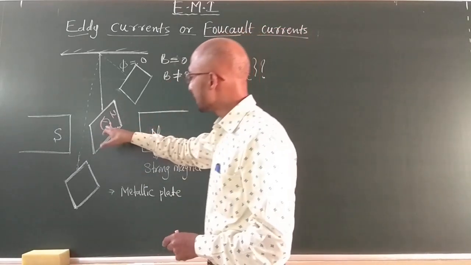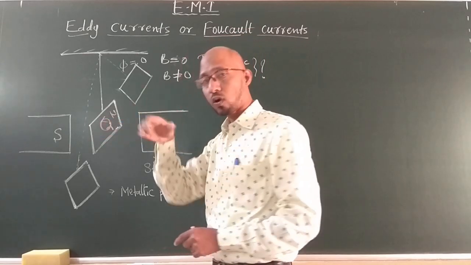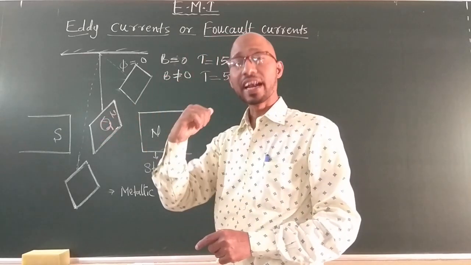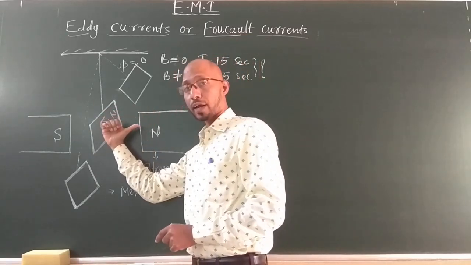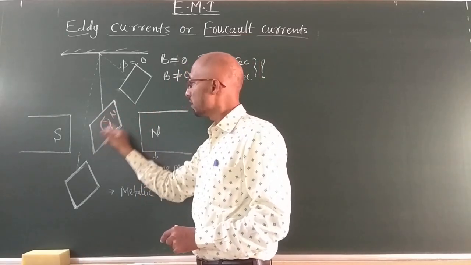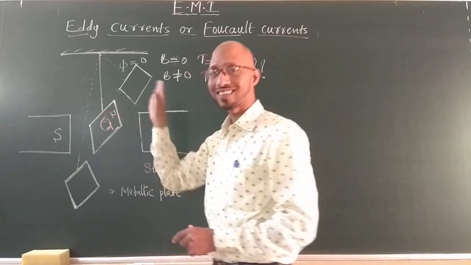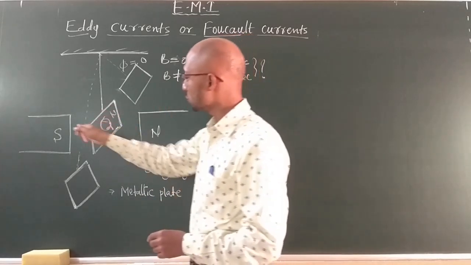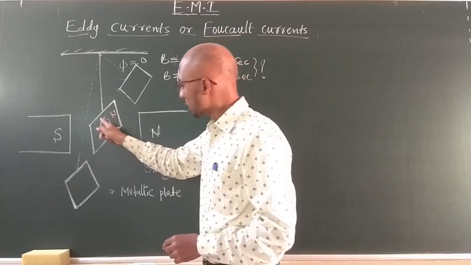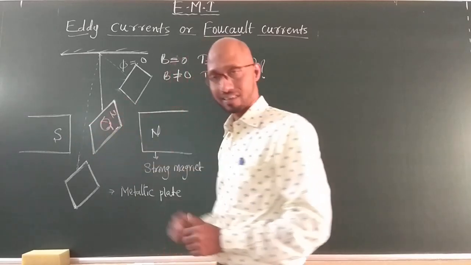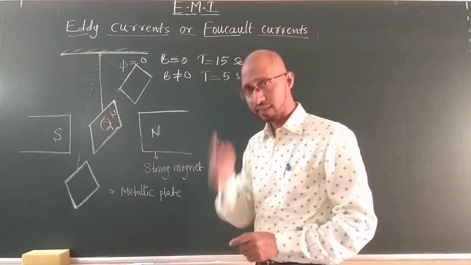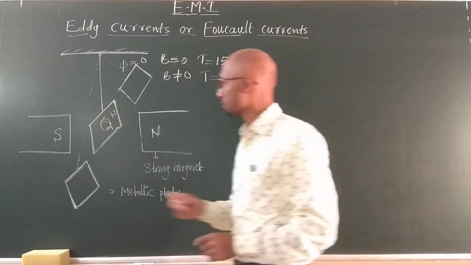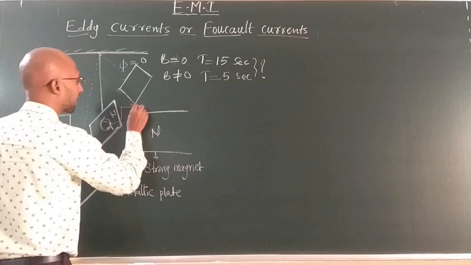Now what happens? This induced current tries to circulate in an anti-clockwise direction and here produces the north pole. This face of the plate acquires a north polarity and the opposite will be south polarity. Now this circulating current, how is it moving here? It is circulating in a plate because electrons are moving in circular motion. Now this circulating current